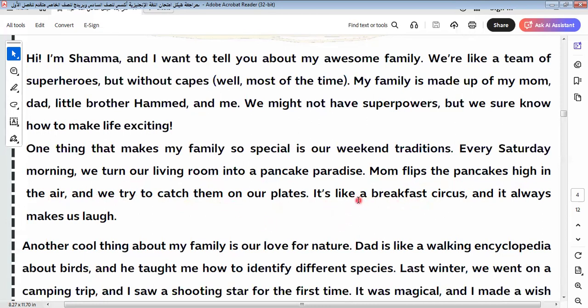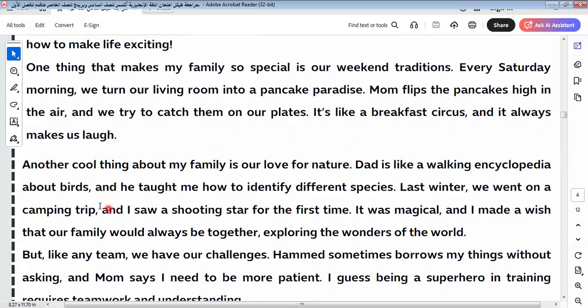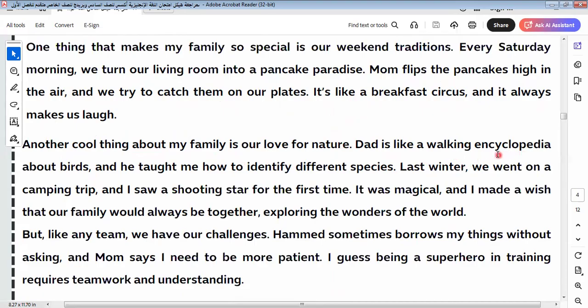It's like a breakfast circus, and it always makes us laugh. Another cool thing about my family is our love of nature. Dad is like a walking encyclopedia about birds, and he taught me how to identify different species.